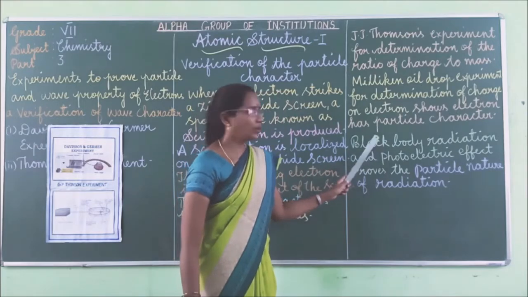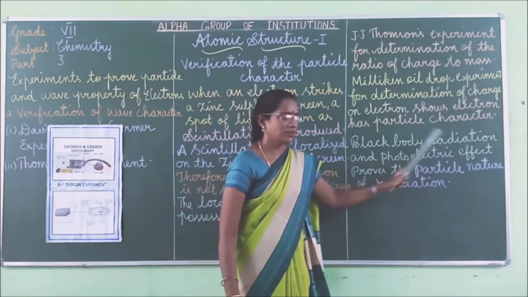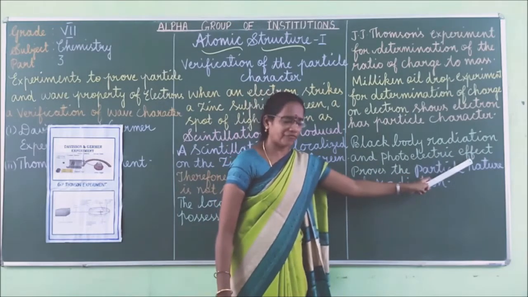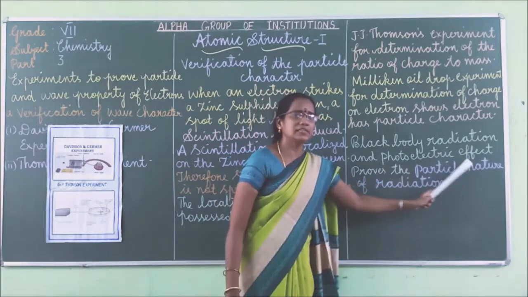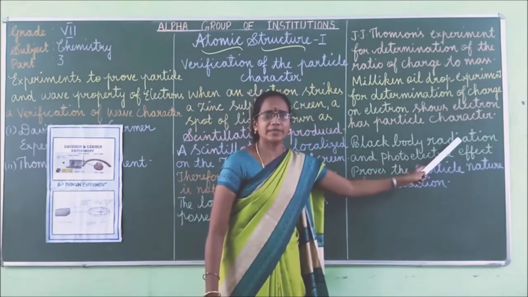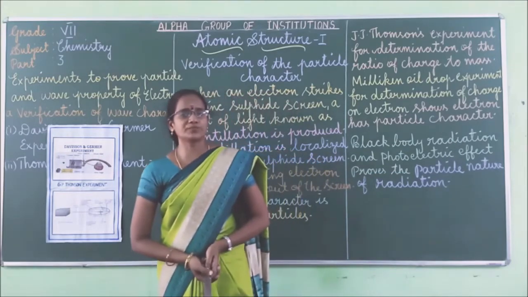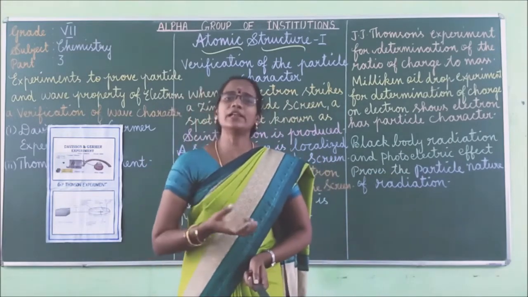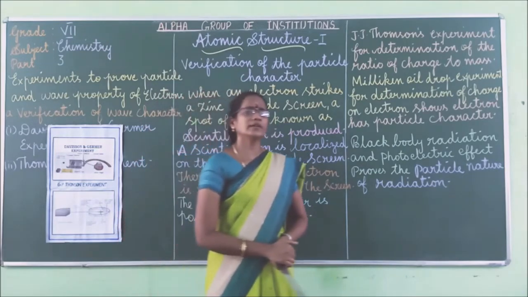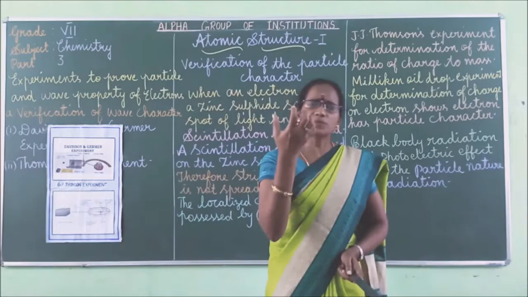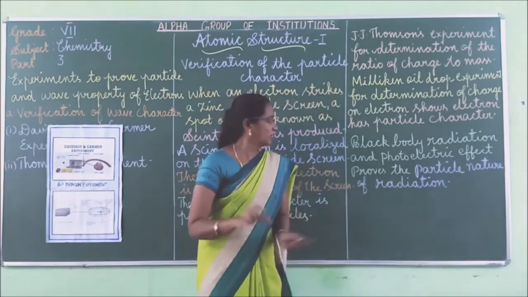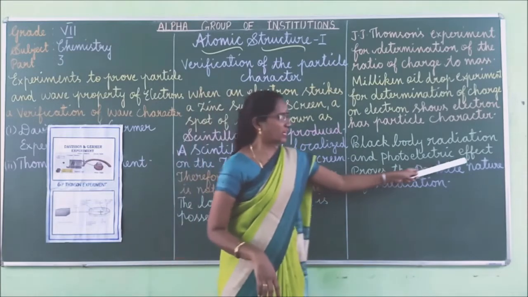Next one is about black body radiation. Black body radiation and the photoelectric effect prove the particle nature of radiation. Black body radiation means an opaque object which emits thermal radiation. A perfect black body is one which absorbs all the incoming light, but it does not spread anywhere.